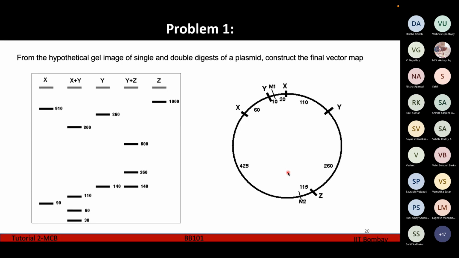When you're going to solve this problem on your own, you have to make this image yourself. Just by looking at this, you're not going to understand that there are two X's in this figure and two Y's or one Z. So when you're putting the marks, you have to check whether it's tallying with this or not. If you have put, suppose, one X and one Y and it's not tallying, that means you have to put another X or another Y to make the base pairs match. In that way, you have to generate this entire thing. Which X and which Y, right now I also have to calculate it manually.